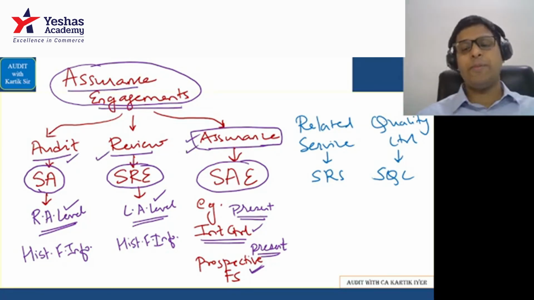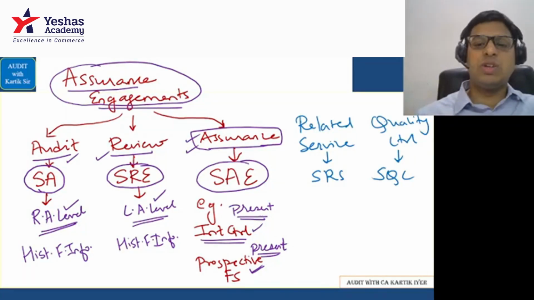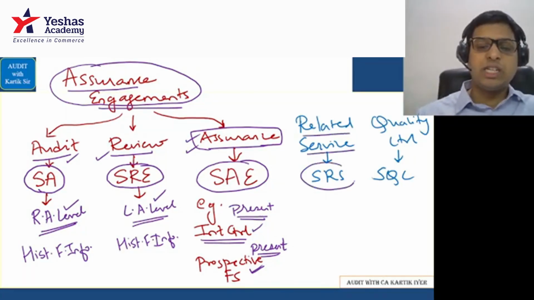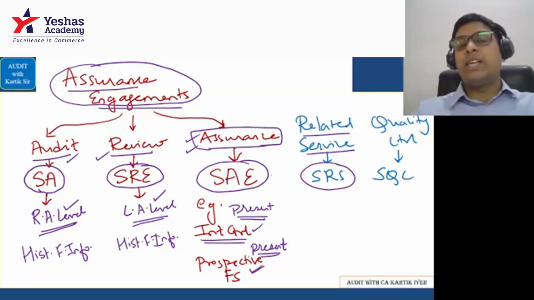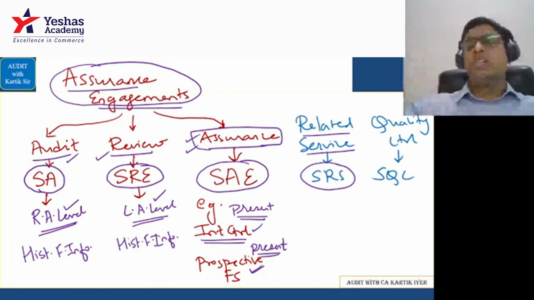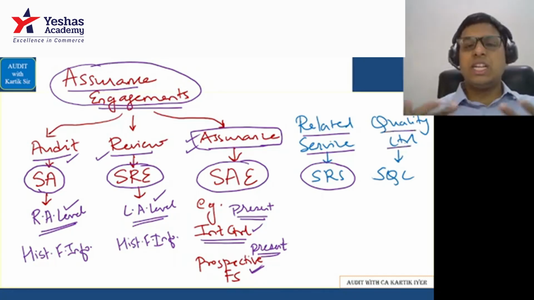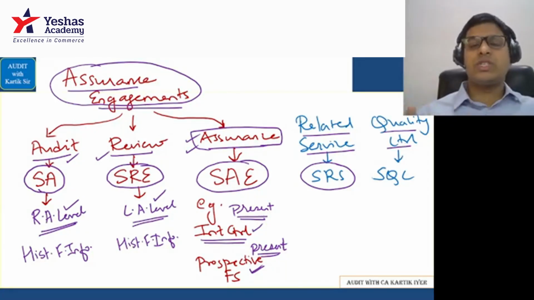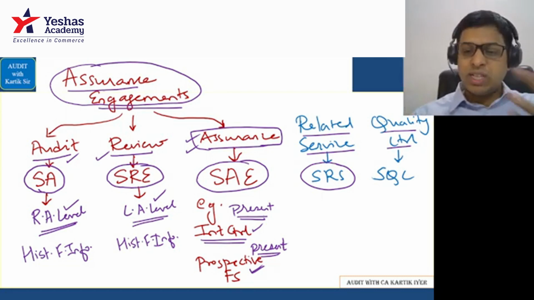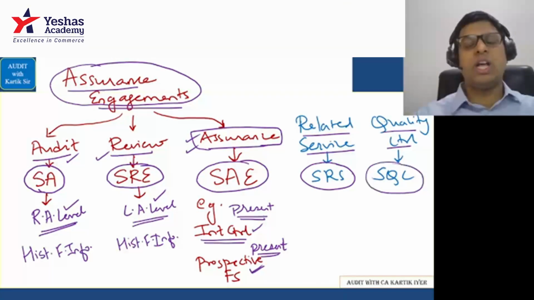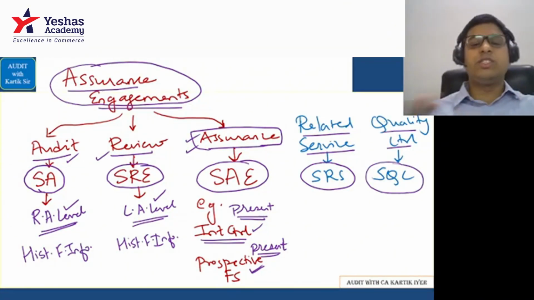Okay. Now, let's go further. What is the other work that a CA does? A CA can act as an accountant. In that case, the CA is providing related services, which are governed by standards on related services. A CA can apply quality control in his own organization so that he can work properly, keeping in mind the elements of the system of quality control, which we'll see in depth when you do chapter number 11 revision. But just to tell you, in quality control your 6 elements are leadership responsibilities, ethical requirements, acceptance and continuance of client relationship, human resources, engagement performance, and monitoring. For this, the CA has to follow standards on quality control. This you should know very, very well.